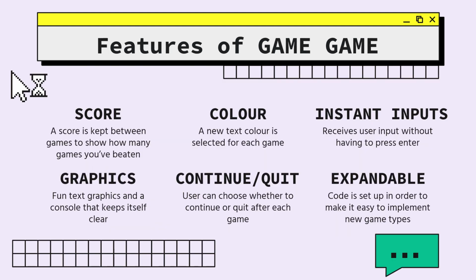So we implemented a bunch of different features that our game can do, like it keeps a score between each game you complete. Each game has a randomly selected text color. Instead of having to press enter after each input you do, it just automatically reads the key you press. We have fun text graphics, and the console clears itself every time after one's displayed. The user can choose whether to continue or quit after each game they play, and our code is made in such a way that you could easily expand upon it and implement new games if the developers would so please.